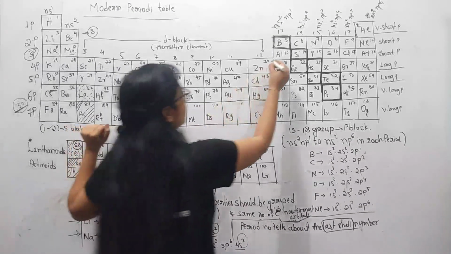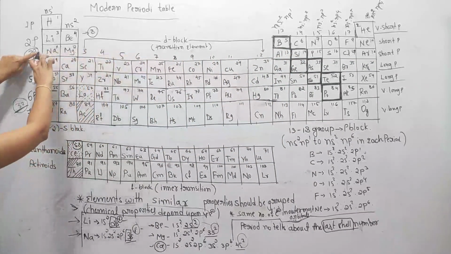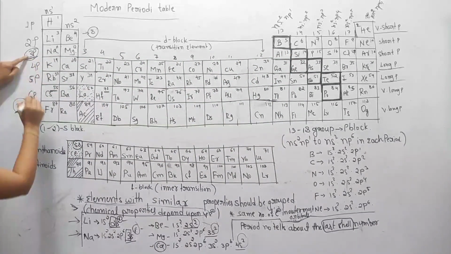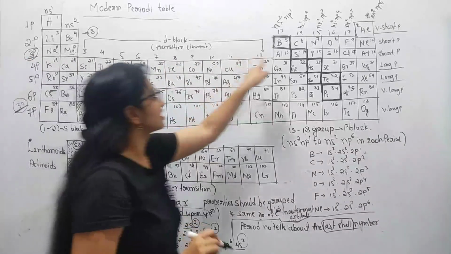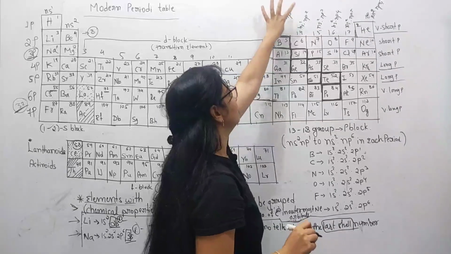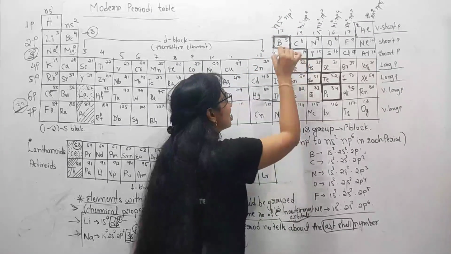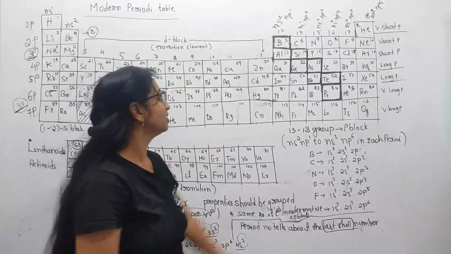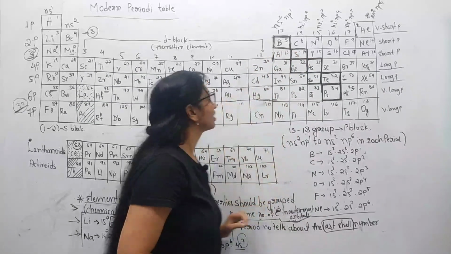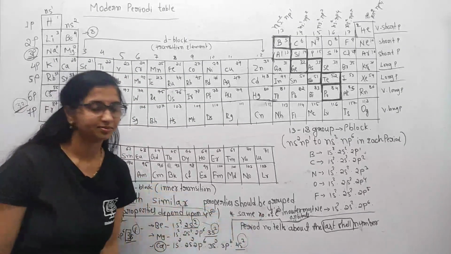Consider aluminium. Aluminium is present in the third period. So its last shell is 3p1. Its last electron enters into the third shell only. So like this, the periods tell about the shell.